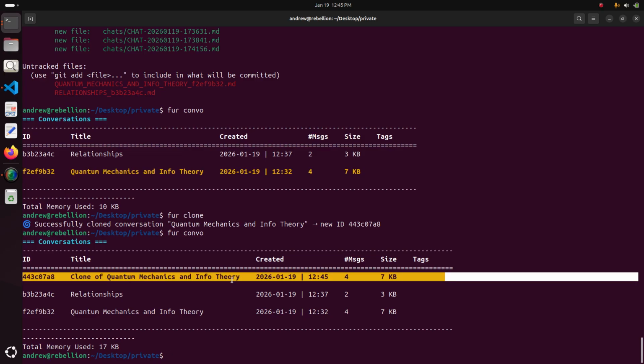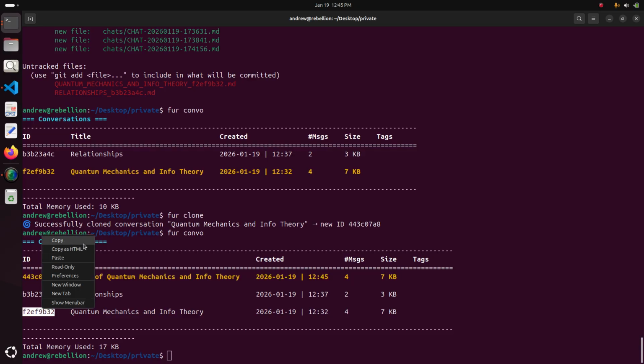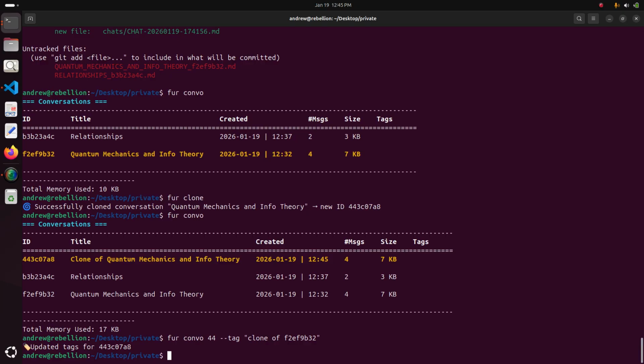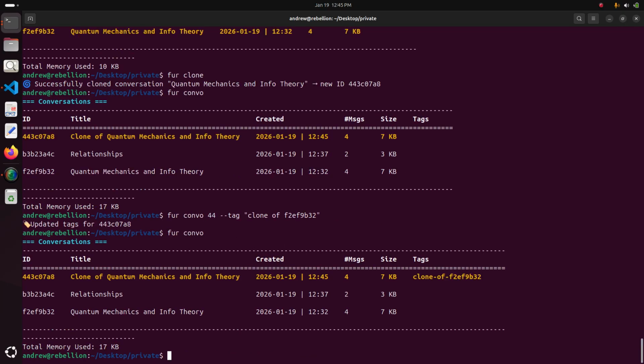And then we can continue that as a separate branch of the conversation, add different messages there, right? So you could even also add a tag for this one for combo, or just the leading characters, right? And any tag. You just mention it as clone of that hash, which is the root, right? The other conversation, and it's there as a tag.